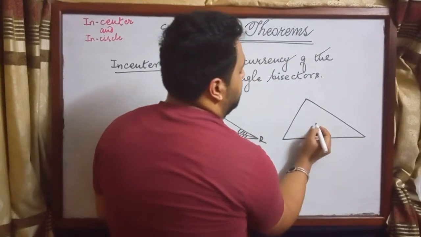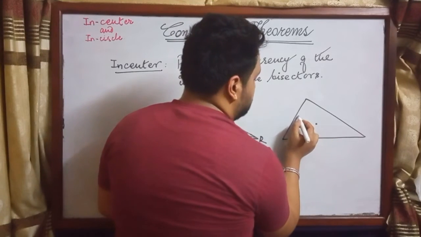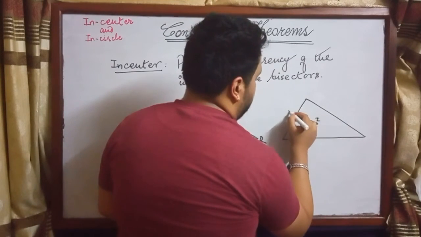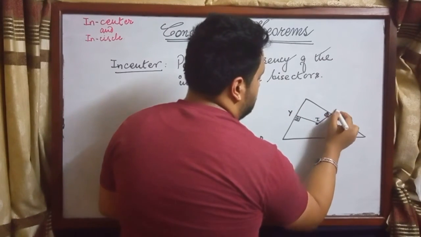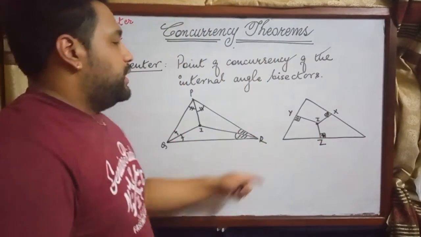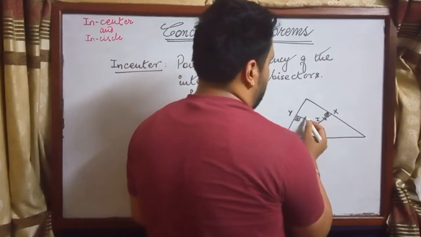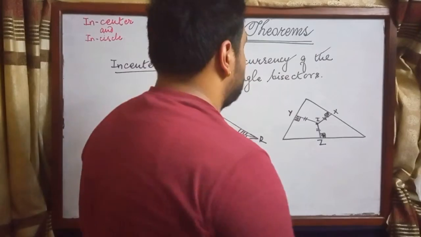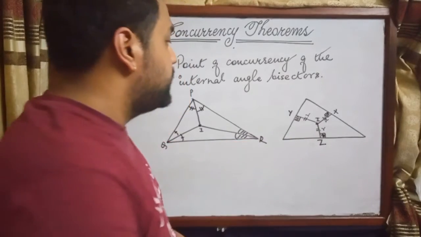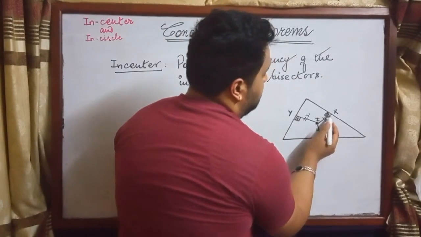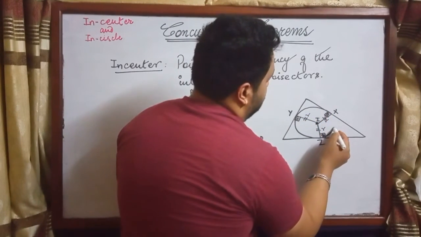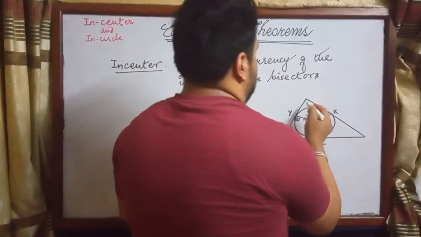And we've just noted the fact, quite evident from the previous proof, that if I is the incenter, then Ix is equal to Iy is equal to Iz. So if this is R, this is R, this is R, then taking I as a center and R as a radius, we can construct a circle through X, Y, and Z like this.